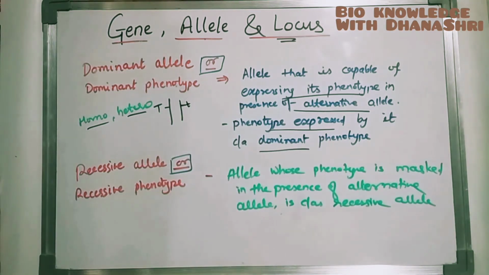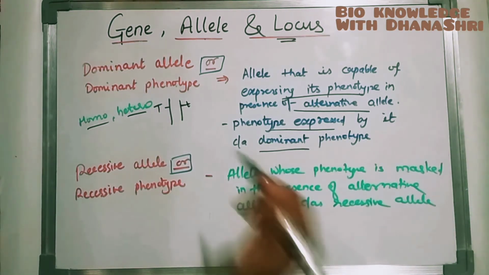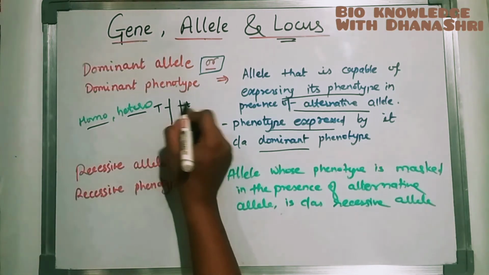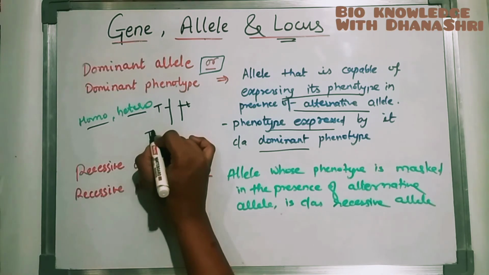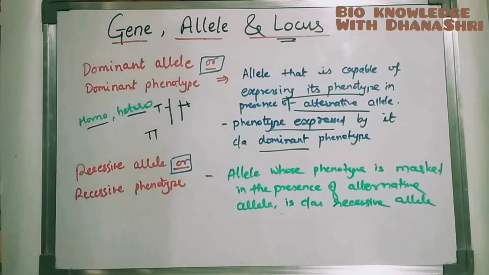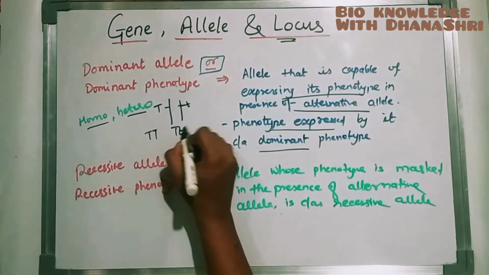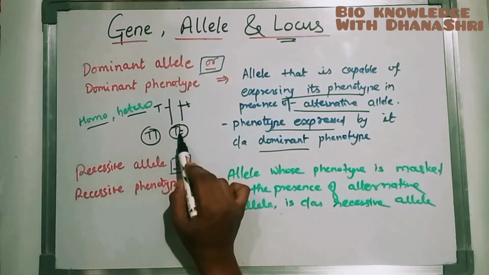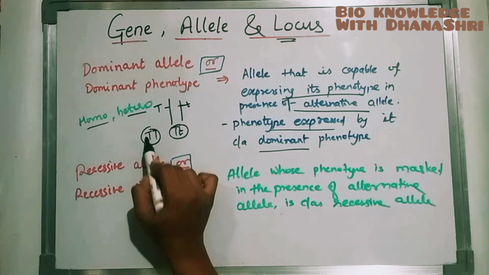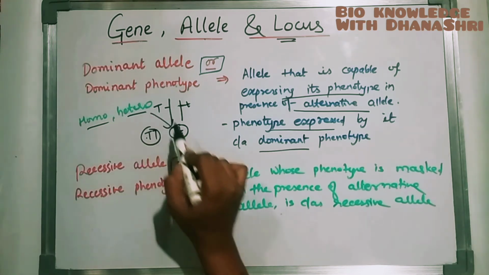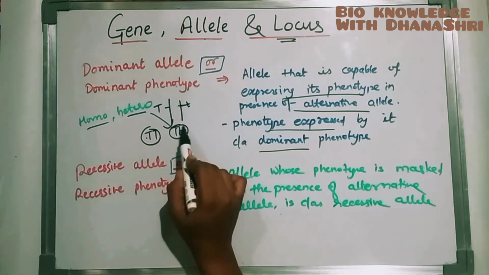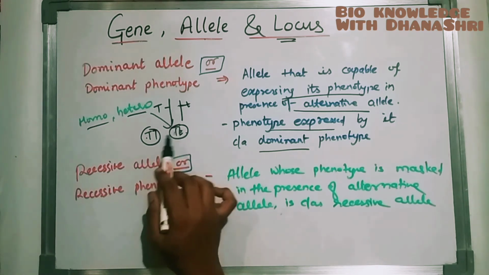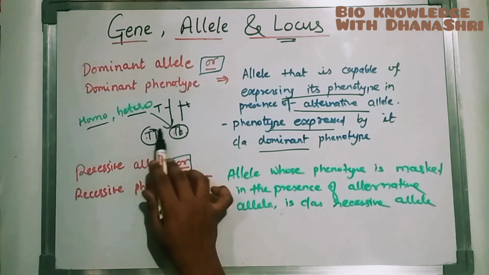So if TT and Tt, this will be expressed. One condition is called homo, and the other condition is called hetero. Hetero means different alleles, but the dominant allele, capital T, will be expressed. That is called the dominant allele.